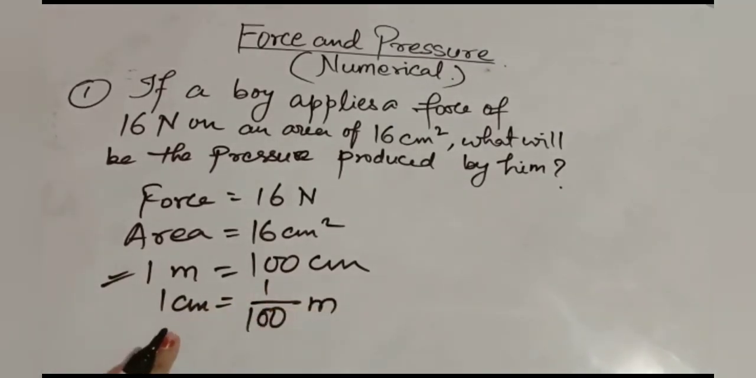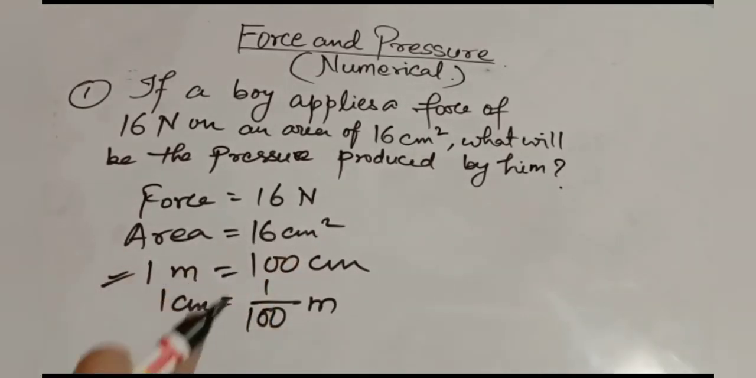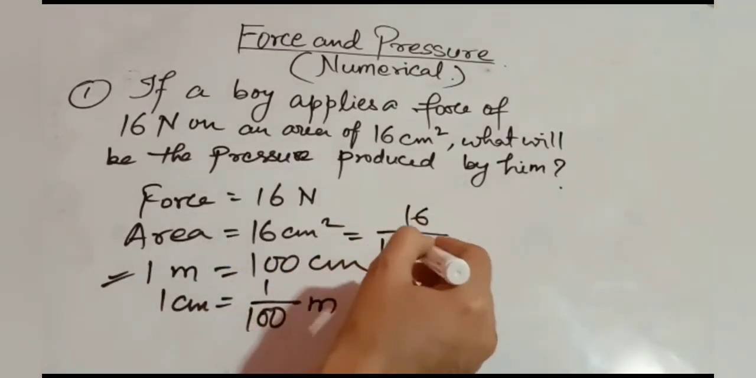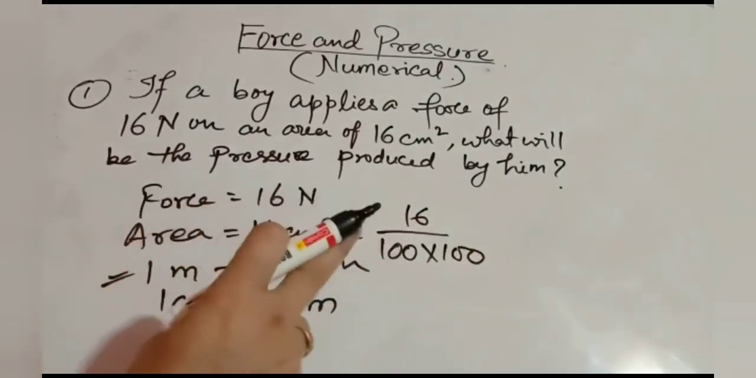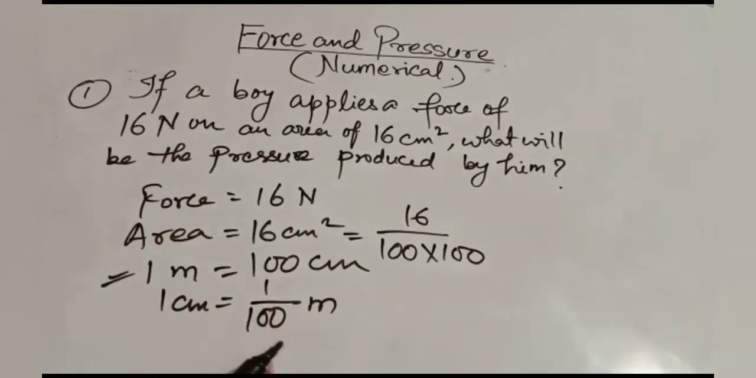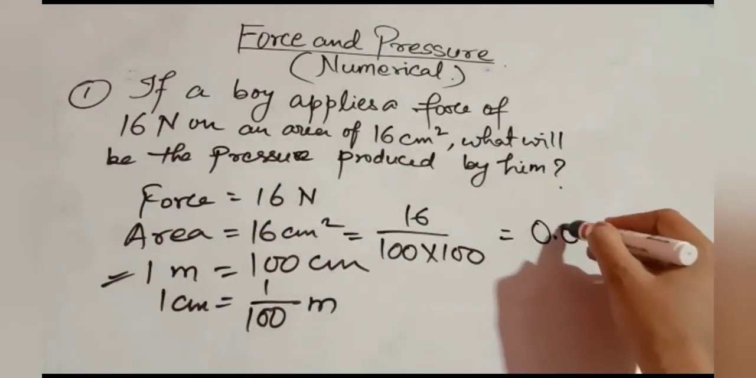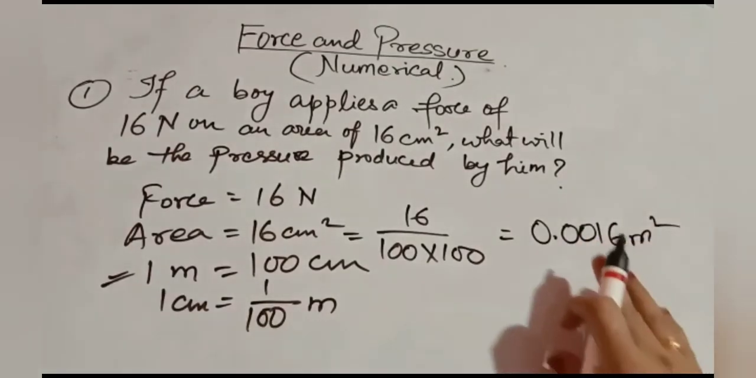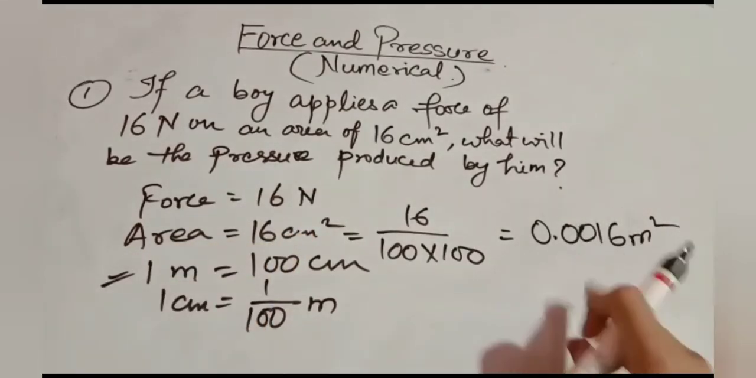So this is 1 centimeter. In area, the centimeter is in square form, 2 times, centimeter into centimeter. So change the area: 16 divided by 100 into 100. Like this you can change your centimeter square to meter square. Now put the decimal value. It will be 0.0016 meter square. So now the centimeter square is changed to meter square. Now you can use your formula.